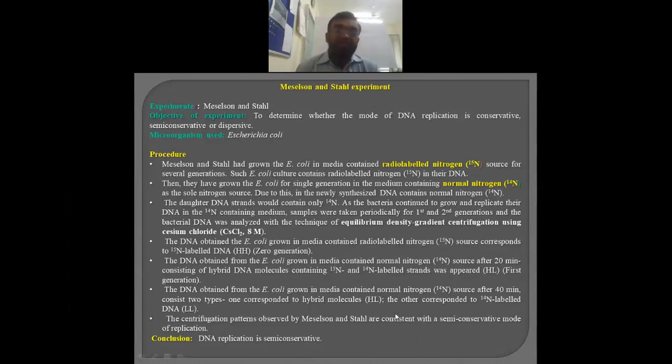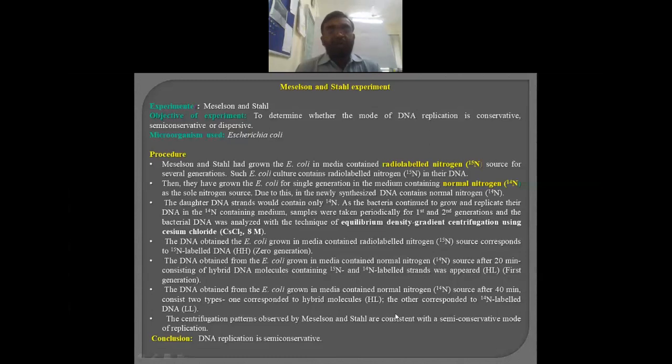The third aspect is dispersion. According to this theory, they predicted that the DNA might undergo degradation, then each degraded length of DNA synthesizes its own copy, and once again it gets assembled. Even on a theoretical basis, we can't accept the dispersive model, because the sequence is very important for DNA, and once the DNA is degraded into fragments, it disturbs the sequence.